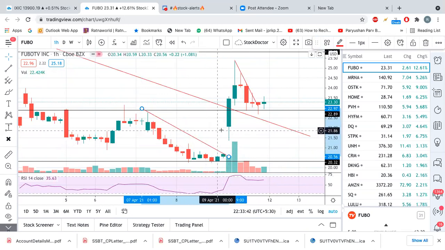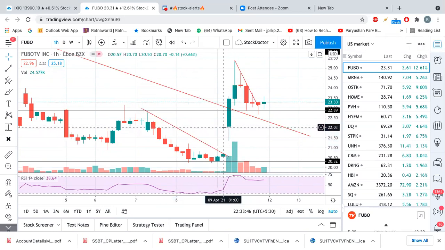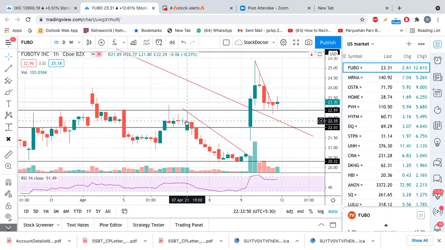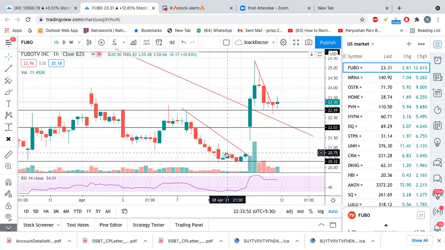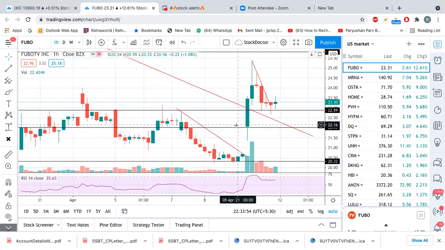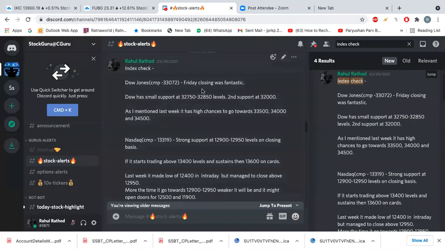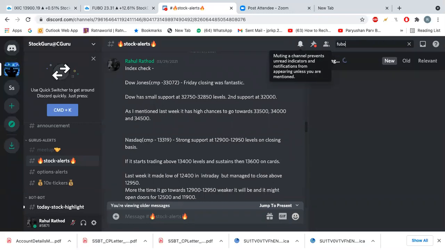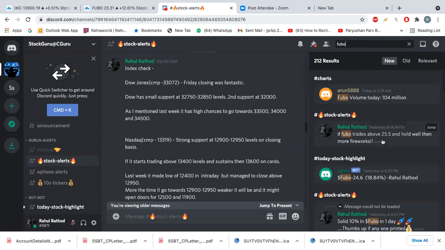That is nothing but here. This is the 22 line. It broke the trend line and started trading at 22. At 1:30 or 2 p.m. I said that I would buy Fubo. So let's see where I mentioned it. This is nothing but the thought process I'm telling you.